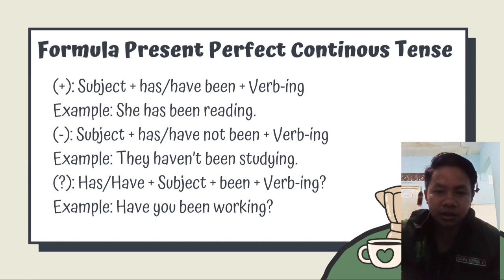The example is, I have been swimming. Okay, the negative, we add not in the sentence. The formula is subject plus has or have plus not been plus verb ing. The example is, they have not been studying. And the interrogative, the formula is has or have plus subject plus been plus verb ing. And the example, have you been working?